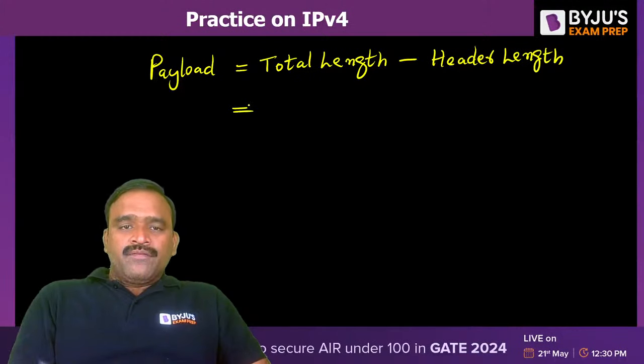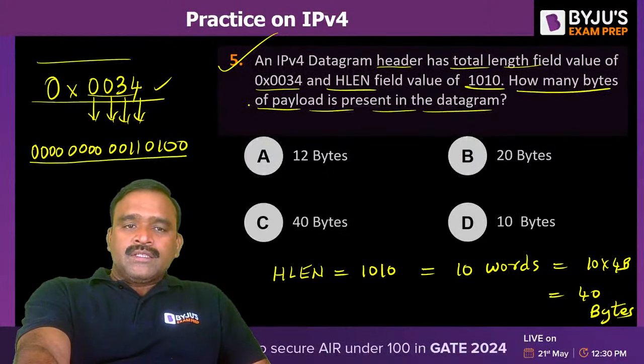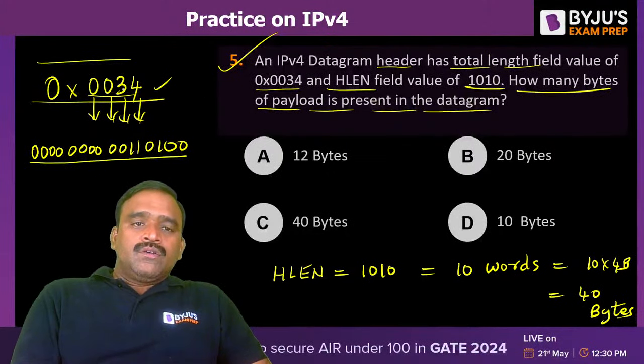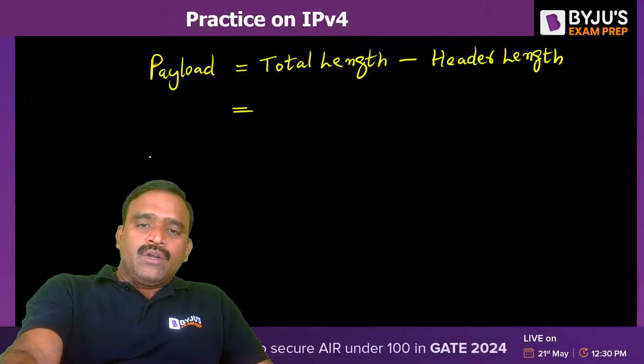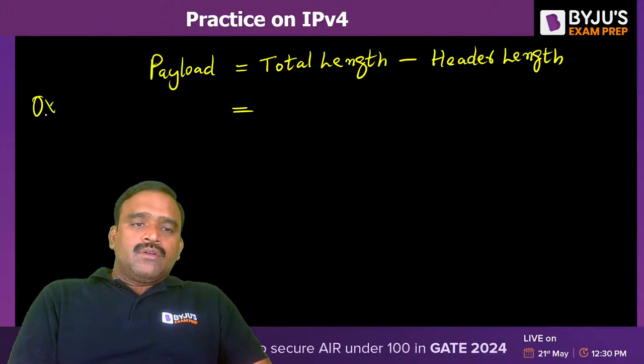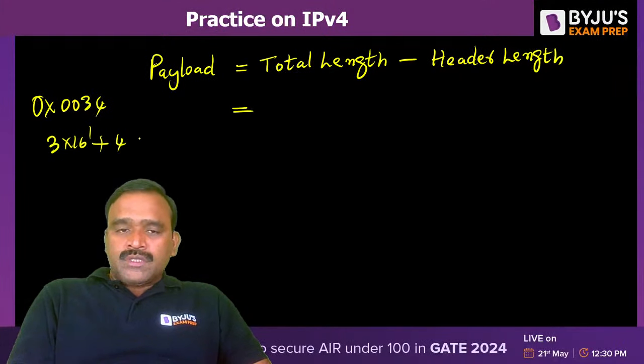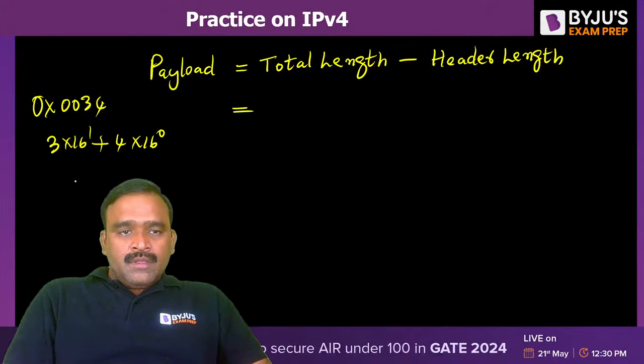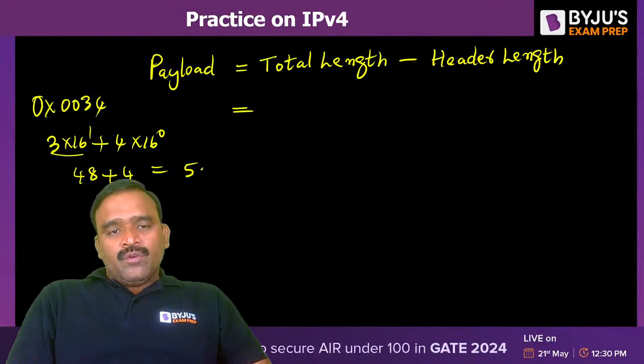So what is the total length field value here? Total length is 0x0034, so you can convert it into decimal. 0x0034 means 3 into 16 power 1 plus 4 into 16 power 0. Am I right? So this is nothing but 48 plus 4. It is 52 bytes.